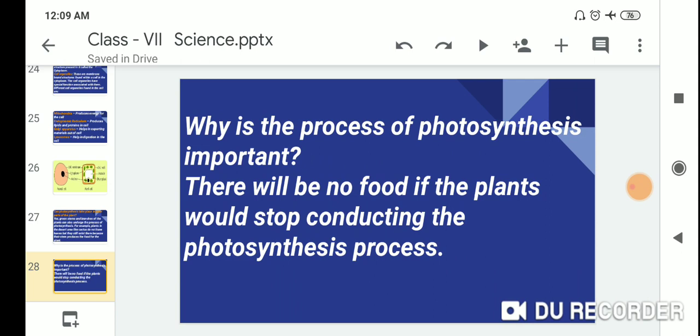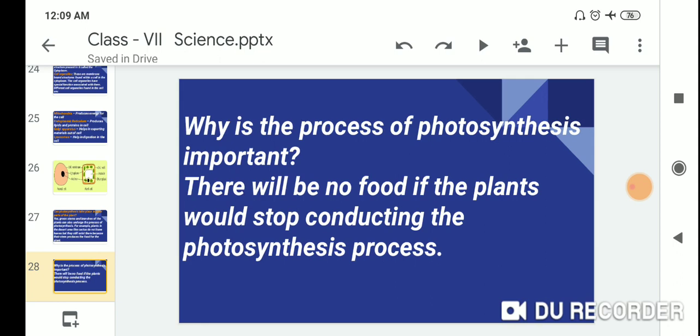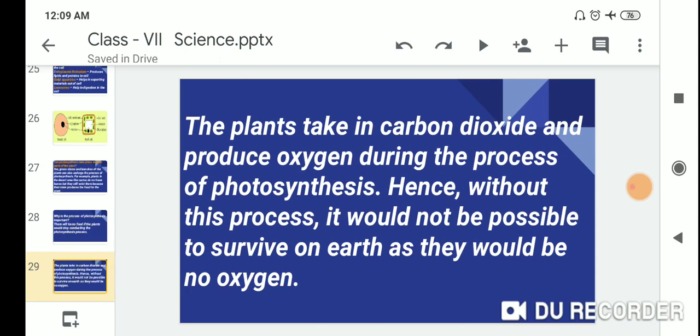The plants take in carbon dioxide and produce oxygen during the process of photosynthesis.